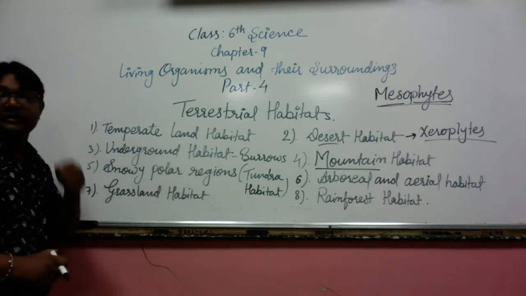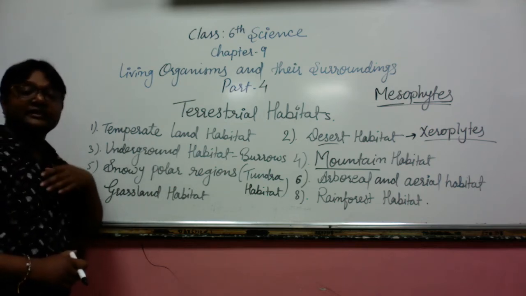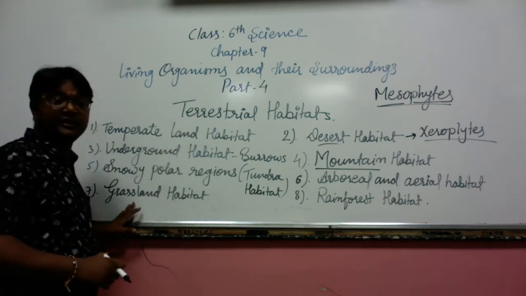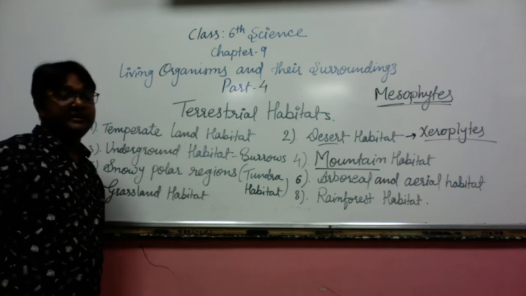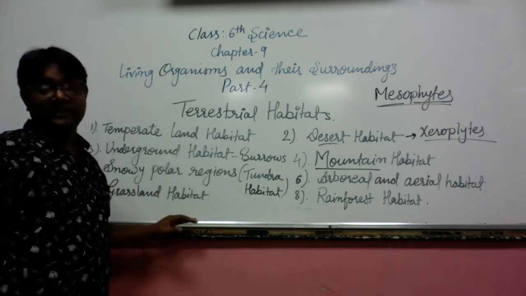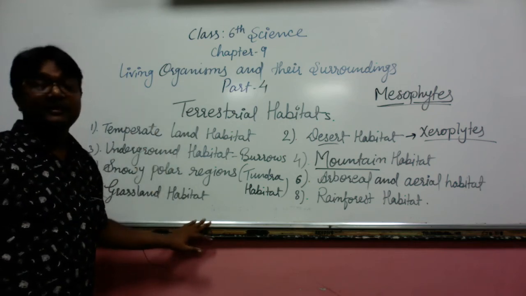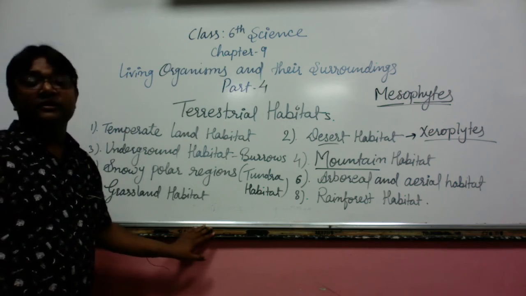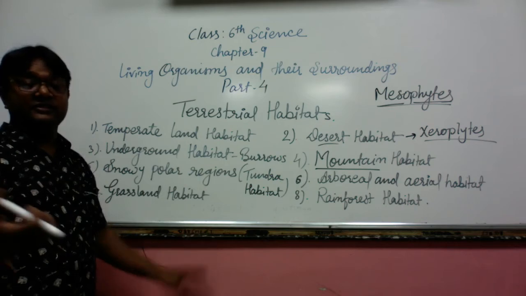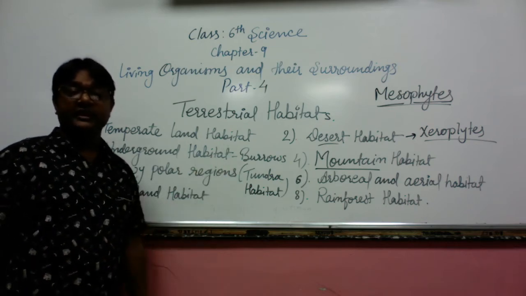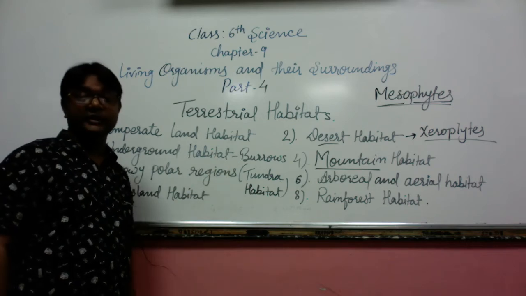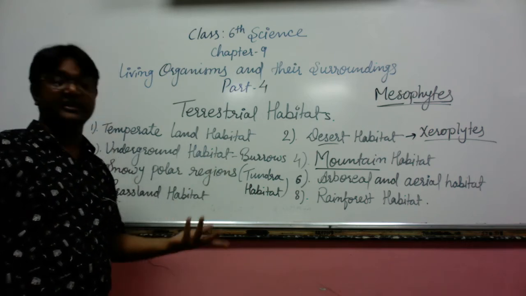Next is the grassland habitat. In the grassland habitat, plains are available, with grasslands and a huge area. If we talk about a tiger, lion or cheetah, they run in the grassland habitat with great speed because they have this open area to run and to catch their prey.